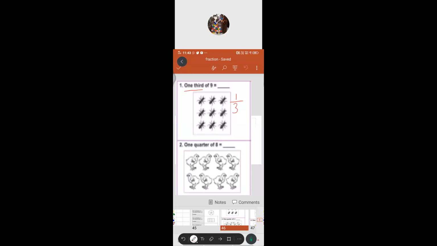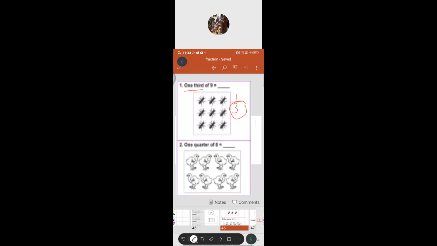Now they ask us to divide them into how many parts? I said the whole part always is at the bottom. So we have to divide them into 3 groups. Very good. 3 groups, and equally. That is much more important. Equally we have to divide.